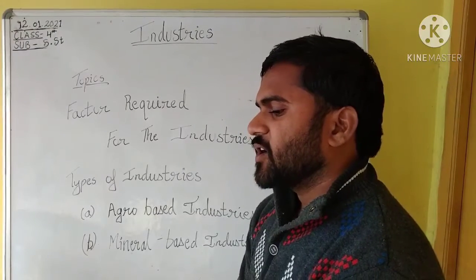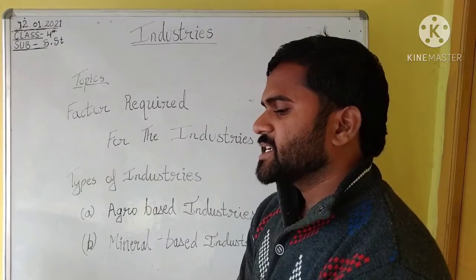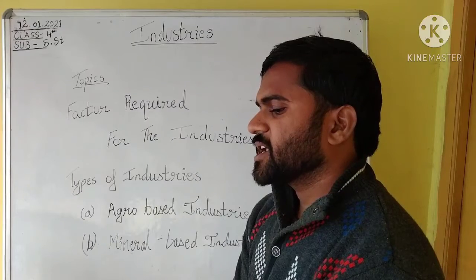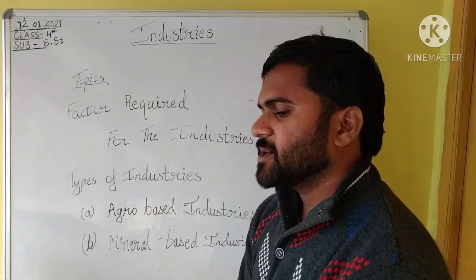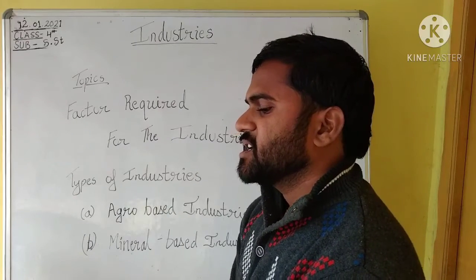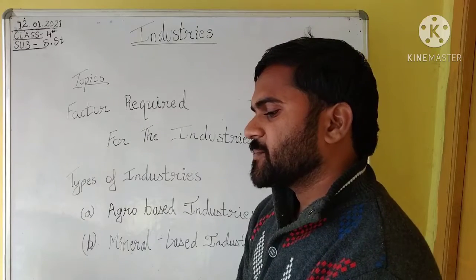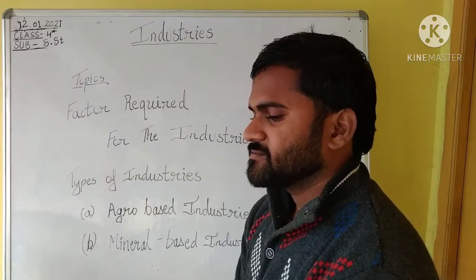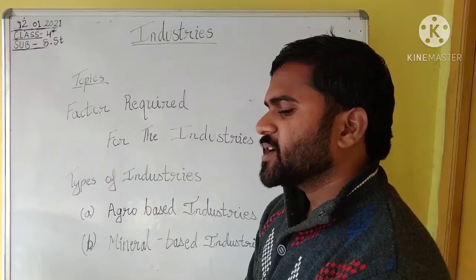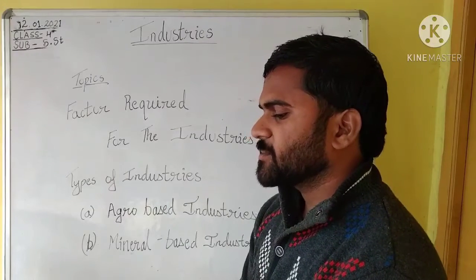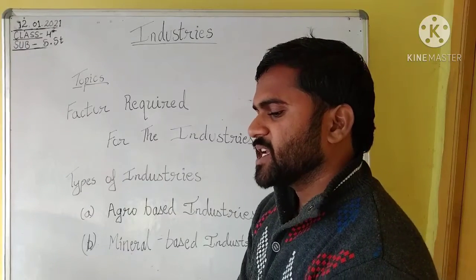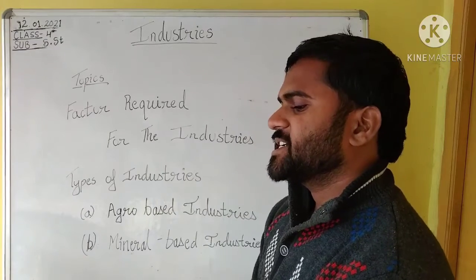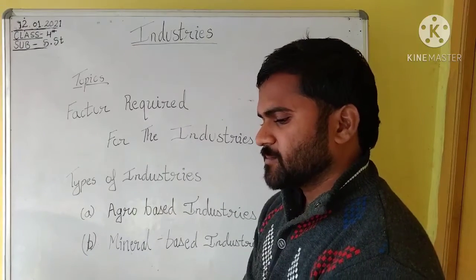There are various forms of labor required to run an industry, so industries are located where skilled labor supply is available. To run machines, an industry needs power, so it is located where the power supply is uninterrupted. Industries are located in a place with the best transport network, because availability of a good transport system is a very important factor in determining where industries are set up.